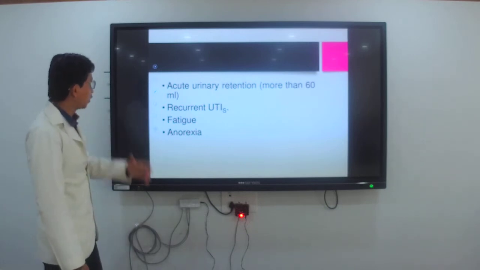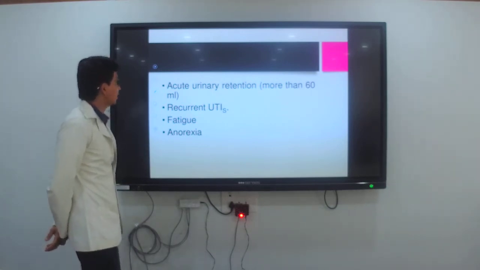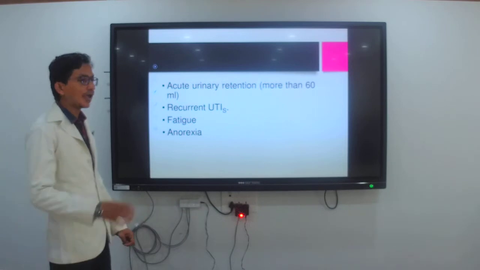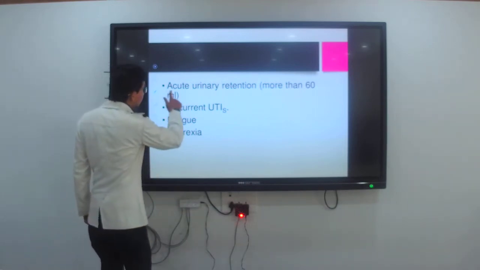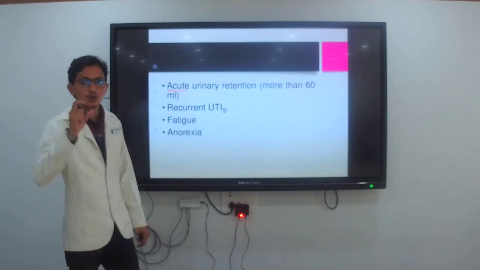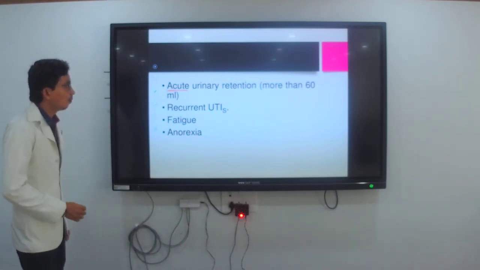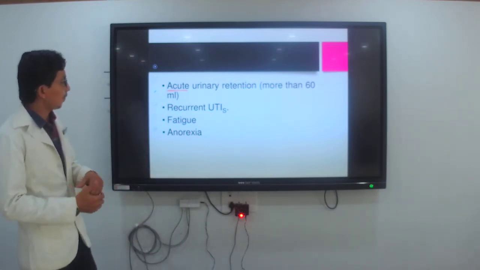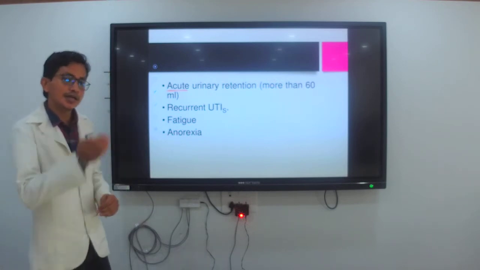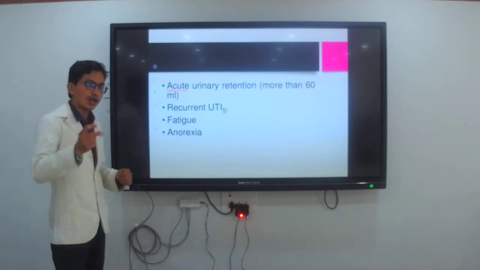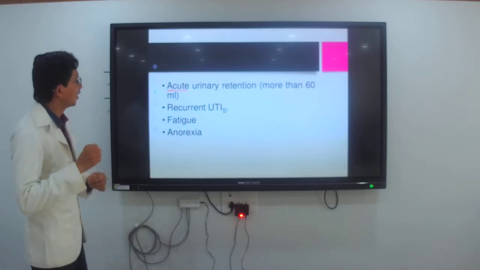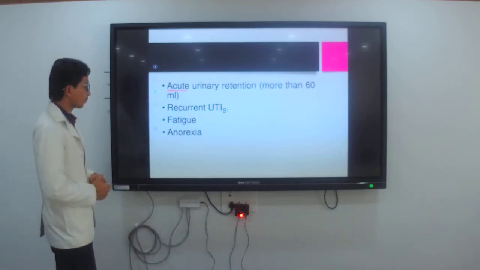Next, acute urinary retention, more than 60 ml. Acute is nothing but a short duration. A urinary retention of more than 60 ml does not pass properly, so you get retention for a short duration, which is acute urinary retention.